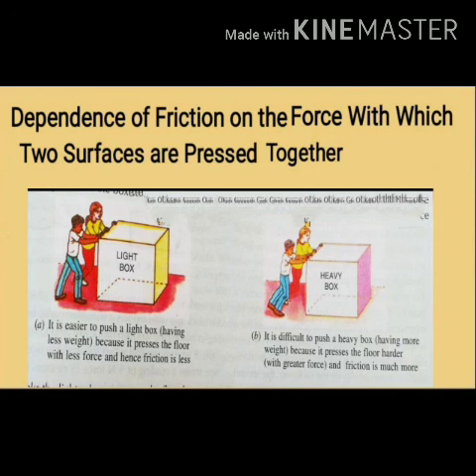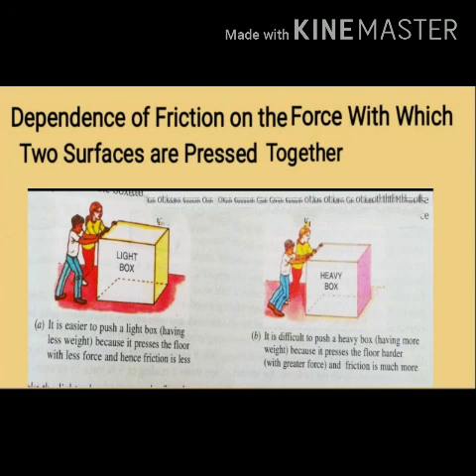In this activity, you have to take two boxes of the same size, but one box is light in weight and the other box is heavy. Now push both the boxes on the floor one by one, and you will find you have to apply a small force to make the lighter box move on the floor, but you have to apply a larger force to make the heavy box move.